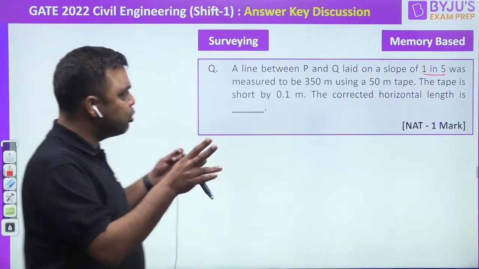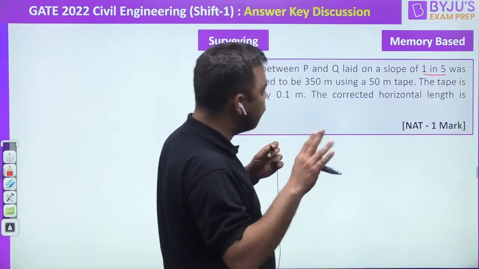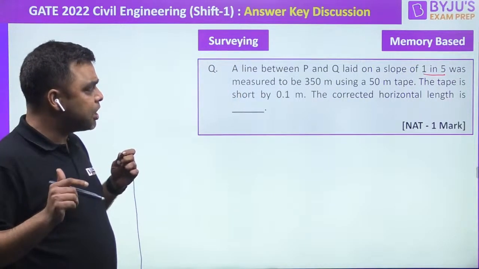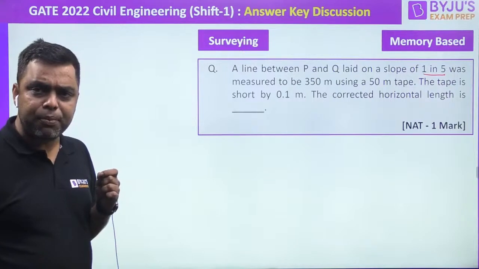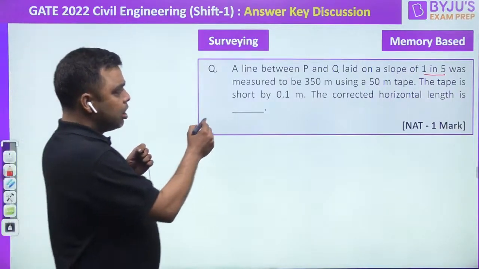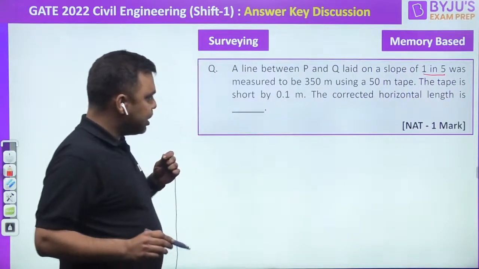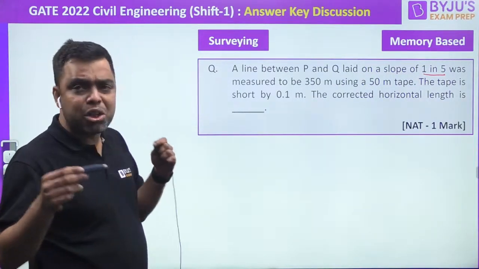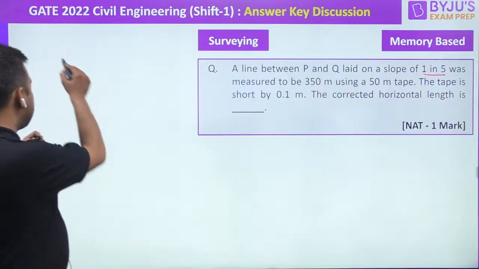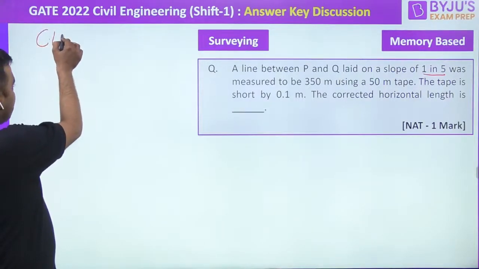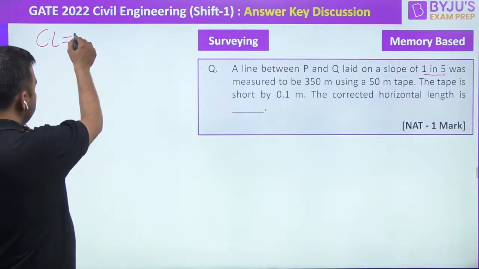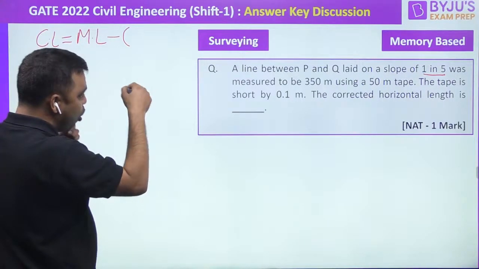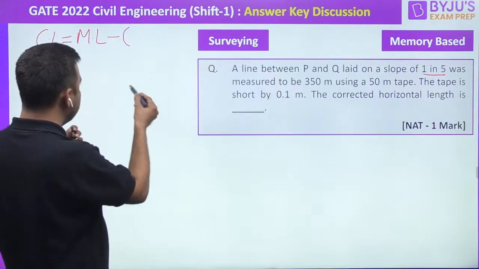A line PQ laid on a slope of 1 in 5 was measured to be 350 meters using a 50 meter tape. So, how many times have we kept the tape? 7 times we have kept the tape. The tape is short by 0.1 meter. So, the correct horizontal length would be nothing but the measured length plus the correction.